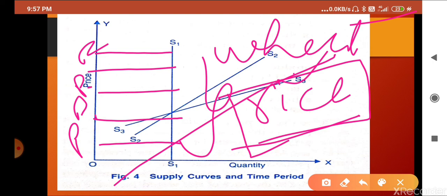So either the price is low or high, that quantity of the commodity cannot be increased, whatever is produced. If we want a wheat crop, then we will get it in the next session or next year, not this year. We cannot get that extra wheat from the farmer's side, because whatever he has grown is fixed. He cannot increase the quantity of the commodity, whether the price is high or low. So I hope you understood the vertical supply curve, where supply is fixed, there is no change in supply with respect to price, and they are not following the law of supply. That's why it is an exceptional case for the law of supply.